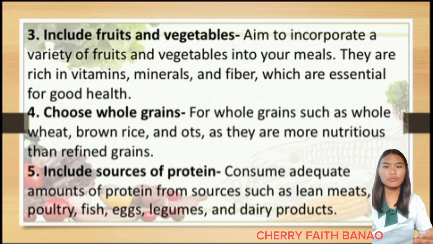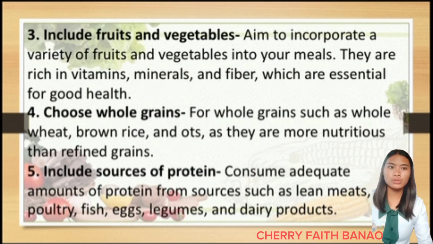Including a good source of protein in your diet is essential for preventing malnutrition and maintaining overall health. Protein is a macronutrient that plays a crucial role in many bodily functions, including building and repairing tissues, supporting immune functions, producing enzymes and hormones, and providing energy.